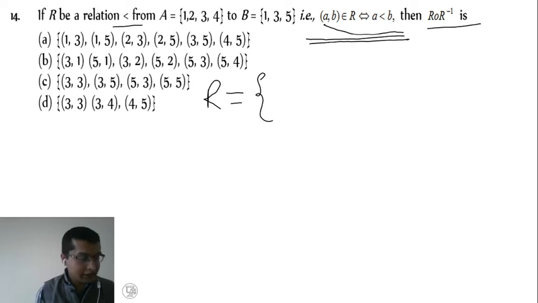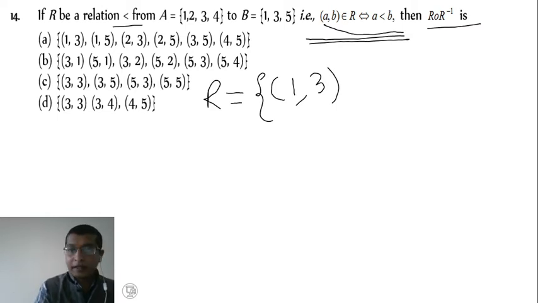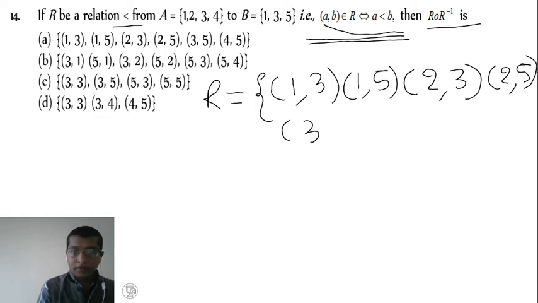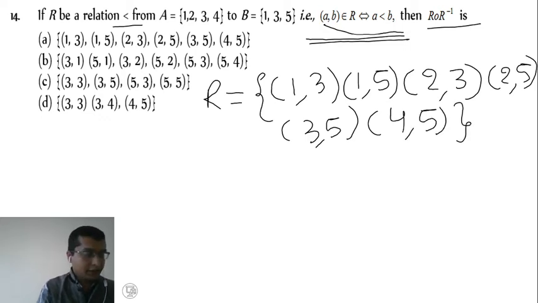We have to concentrate on a less than b. So 1 is less than 3, right? The condition is satisfied. Next 1, 5. 2, 3, right? 2, 5. Next 3, 5. Then 4, 5. So this is the relation.